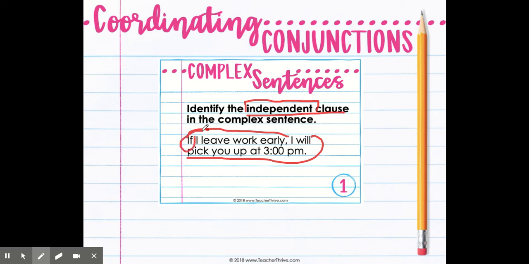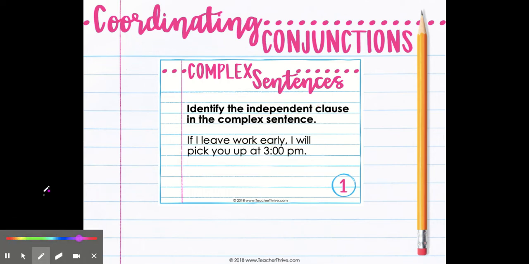Well, what I see here is this word if, and we know that that's a conjunction. So this part right here becomes my dependent clause. Everything else is independent. Okay, let me erase what I've got there because that's a lot going on. Let's pick a different color. Okay, in my independent, I have my subject. What will I do? Pick you up. Okay? Because in my dependent clause, I have this conjunction. Everything right here is a subject.